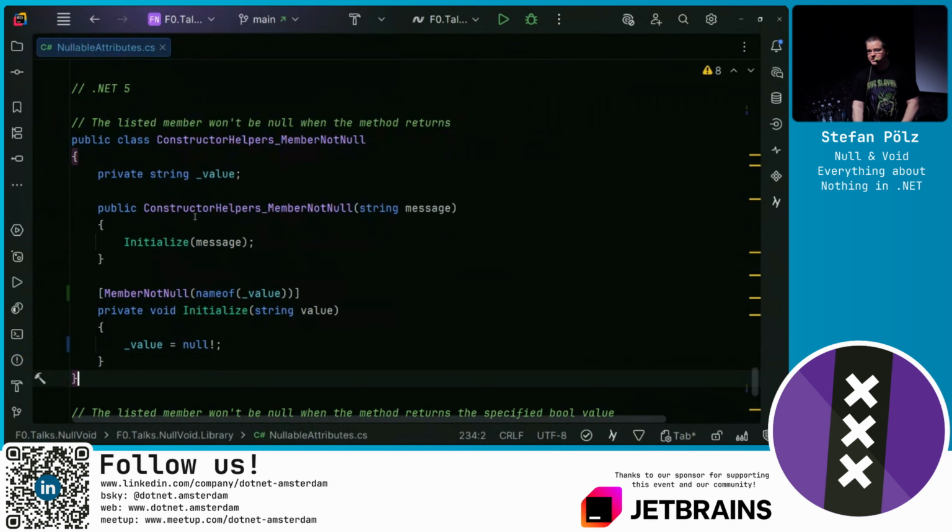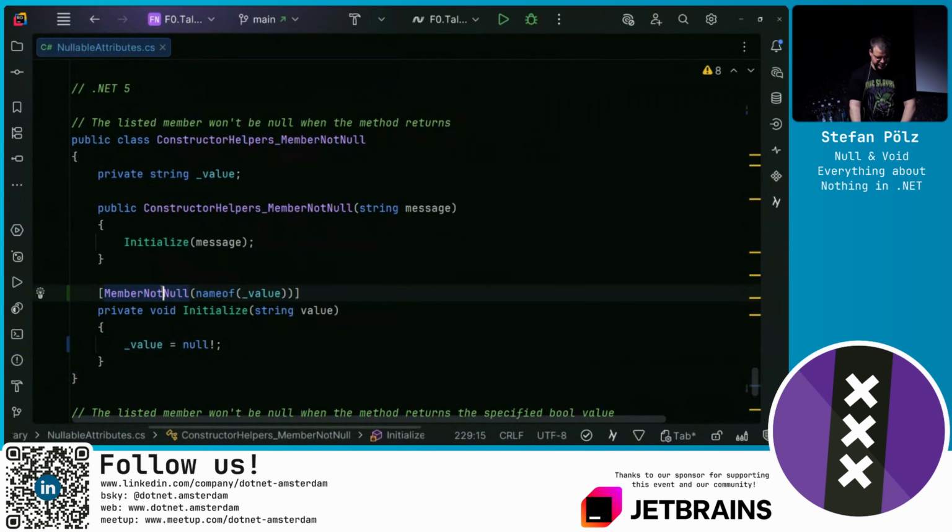By the way, if you're on .NET Standard, all of these attributes are not available. You can polyfill these attributes with more modern versions of the compiler. So you can have lower target frameworks like .NET Standard 2.0, but with a higher language version, C# 13. Not all of the features work, but most of the features work. But you won't have these nullable attributes available. But you can polyfill them by either placing them as internal types into your assembly yourself, or use some polyfill library like Polyfill or PolySharp.